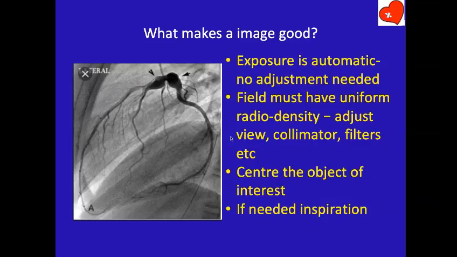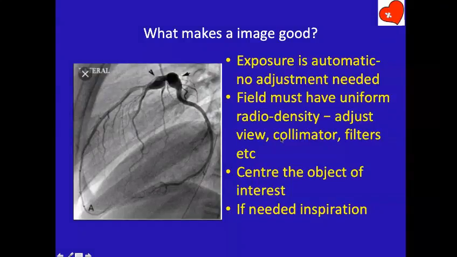So what are the things you have to do to make an image good? We are not going into high level physics here. Simple thing. The exposure is automatic, so you don't need to do anything to that. The background of the field should have a uniform radio density. So you adjust the degree of obliquity, you adjust the position of the patient, you adjust the collimator.